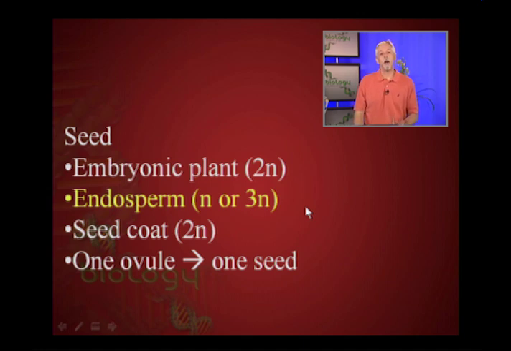Then again, this endosperm will provide nutrient material to the young embryo to get started. Also, there will be a protective seed coat, which is kind of the maternal tissue. It will also be diploid tissue. And then another aspect of seed production I want you to be aware of is that the seed develops from an oval mass of tissue known as an ovule. So one ovule yields one seed. So each seed is derived from a single ovule, and we'll get back to that as well.